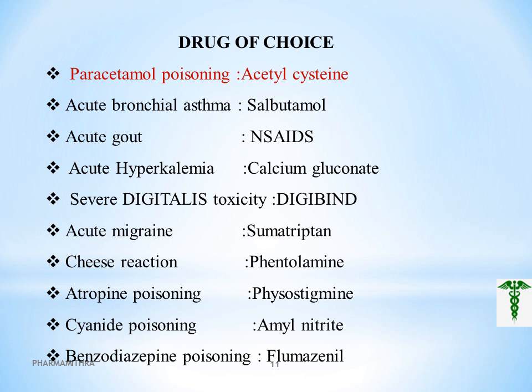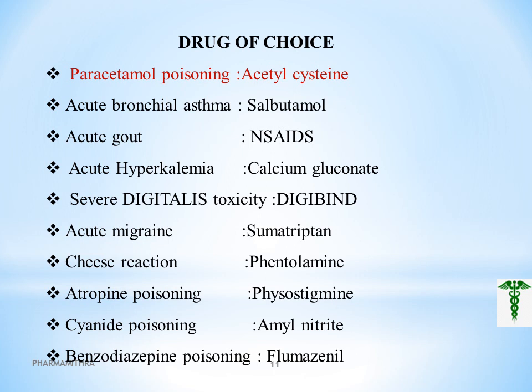In cyanide poisoning, this will convert the hemoglobin iron from Fe2+ to Fe3+ and causes the formation of methemoglobin in the blood. So, in cyanide poisoning, the main problem is that adequate oxygenation is not there. In such a condition, the first drug of choice is amyl nitrate.